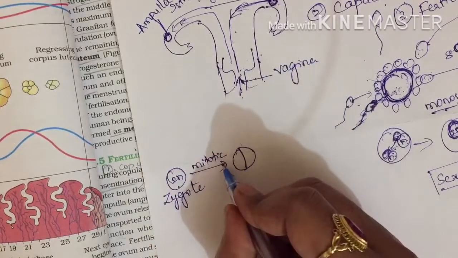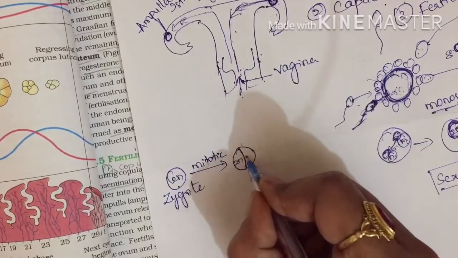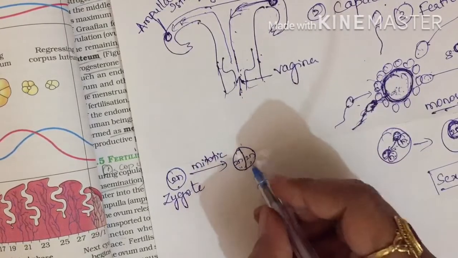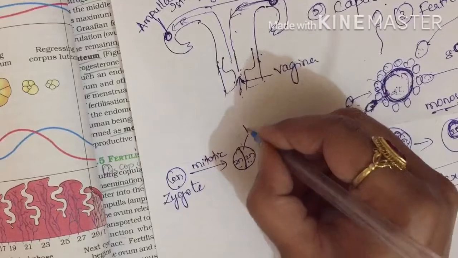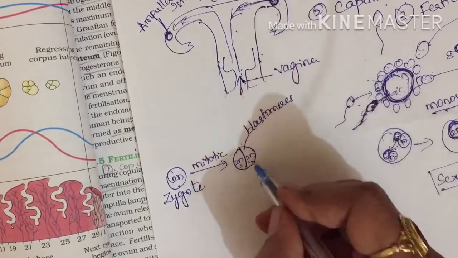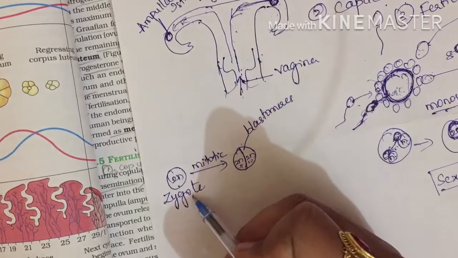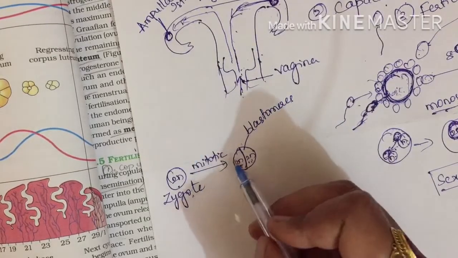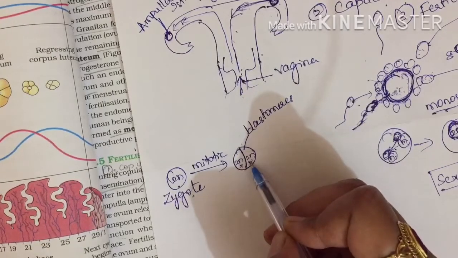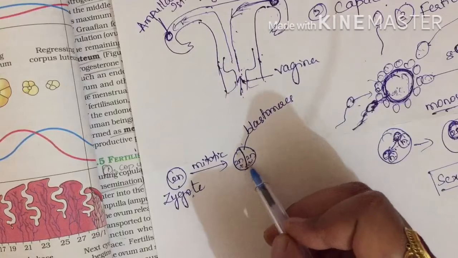Because it is undergoing mitosis, both the cells will be diploid. Now each cell in an embryo is called a blastomere. How many blastomeres are there at this stage? 2 blastomeres. When the zygote has started its division, each cell formed we call a blastomere.